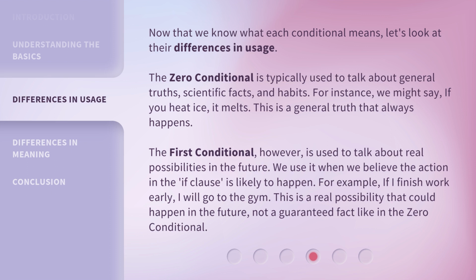The first conditional, however, is used to talk about real possibilities in the future. We use it when we believe the action in the if clause is likely to happen. For example, if I finish work early, I will go to the gym. This is a real possibility that could happen in the future, not a guaranteed fact like in the zero conditional.